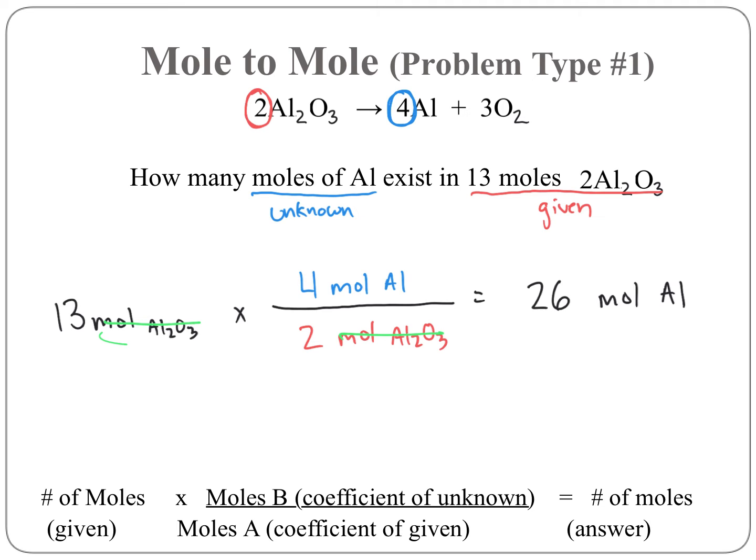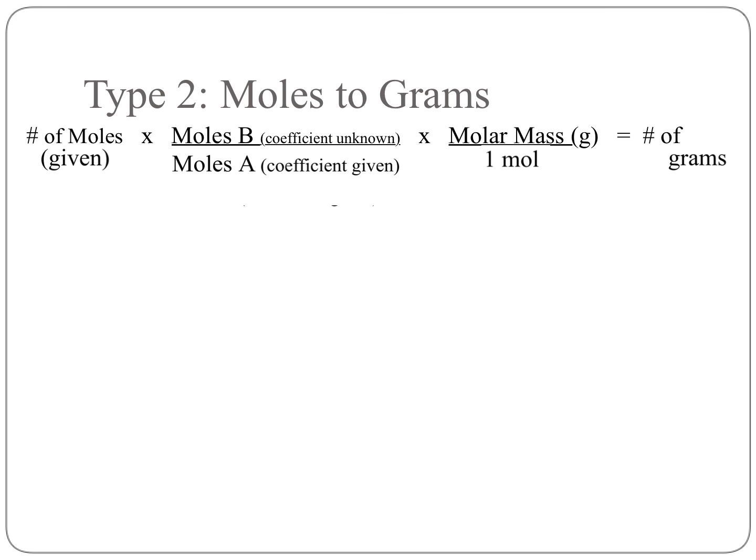Okay, so moles to moles is just multiplying by this coefficient ratio. The unknown on the top, the known on the bottom. All right, so let's look at type 2, moles to grams. Now this one is simply type 1, but with a little extra part, times the molar mass. That's going to be our key, and this is the molar mass of the unknown. This is going to give us the number of grams. So we were fine with just moles to moles, but what if we need to go to grams? Moles to grams is our next step.